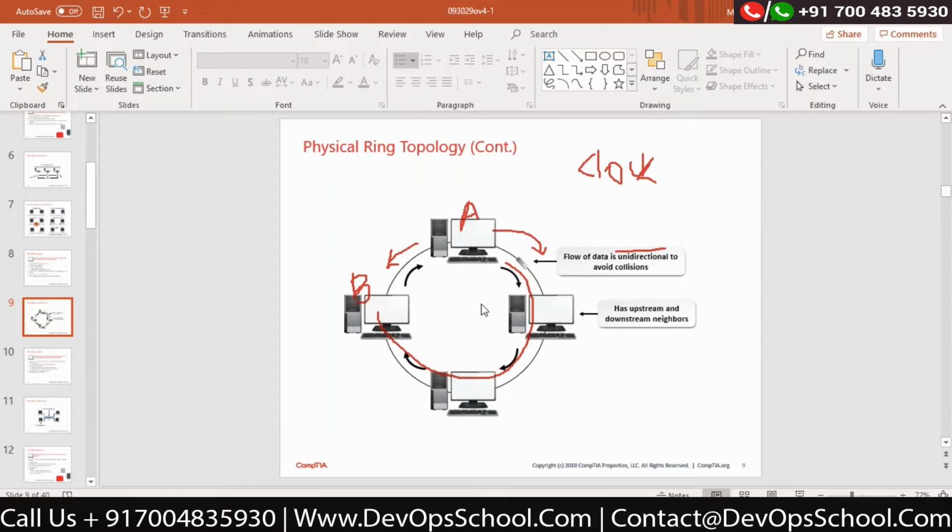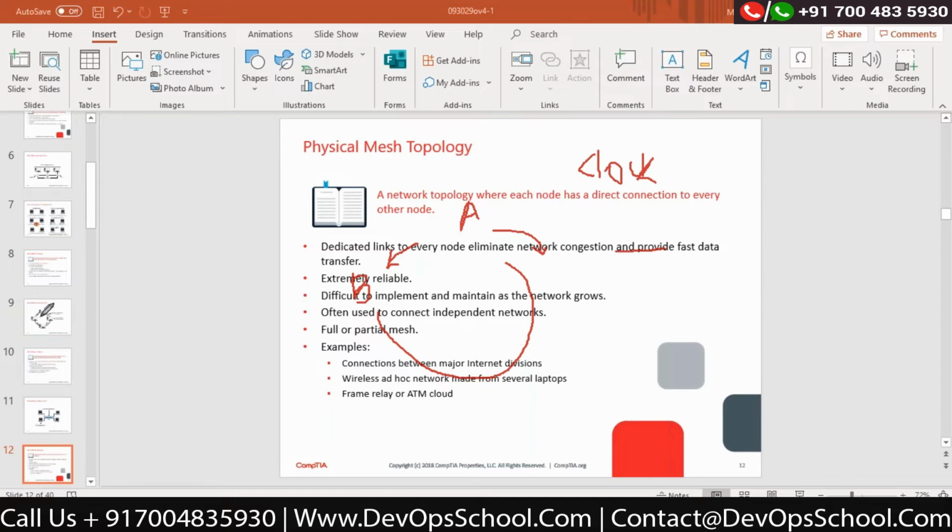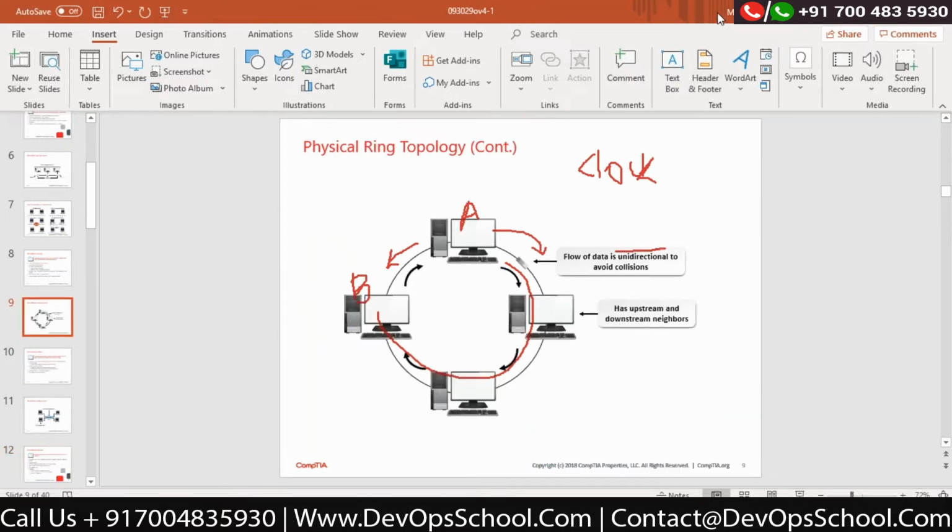Correct? What mechanism have they introduced over here? They introduced a mechanism called the token ring mechanism. Okay. Now what is the token ring mechanism? The token ring mechanism means I give you a token before you want to send data. Okay. This is how it works.